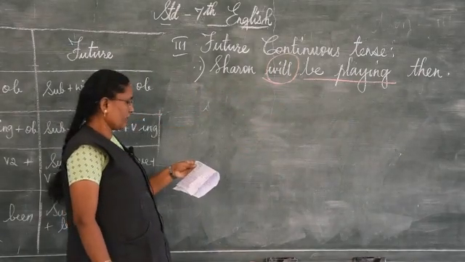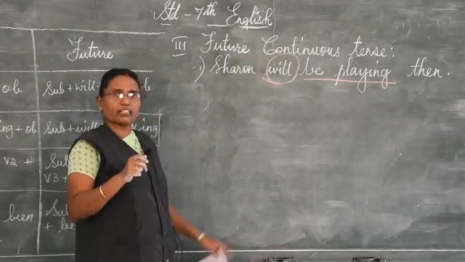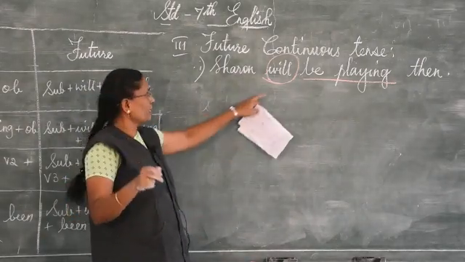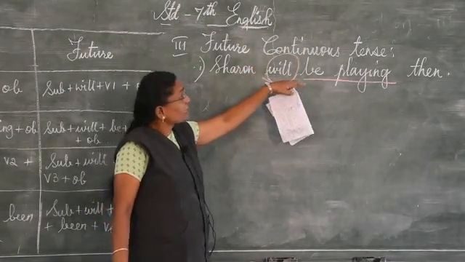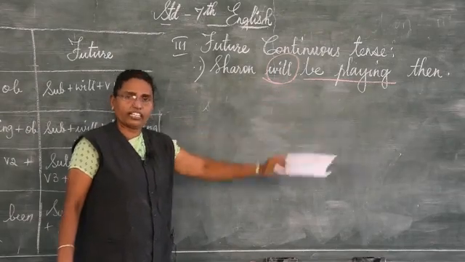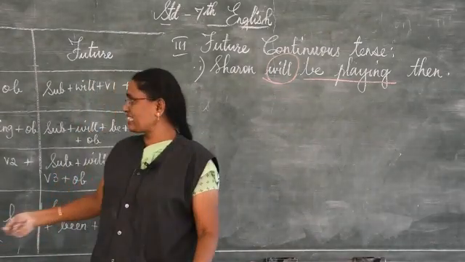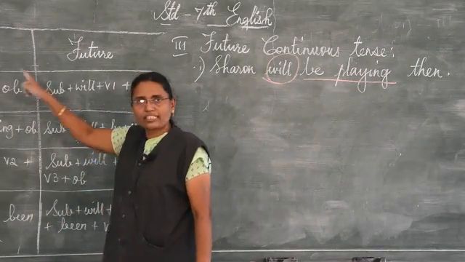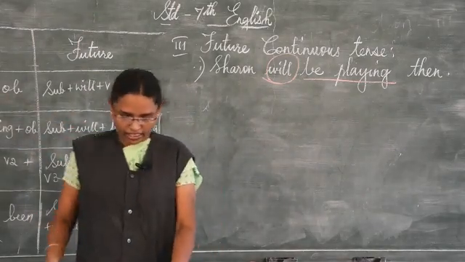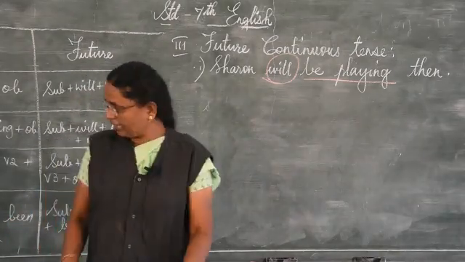Understand? You can give, I will be studying all evening. I is a subject, will be is future, continuing, will be studying all evening. So in this way, you can frame many sentences by using this chart. Okay. Next, you come across the third category,